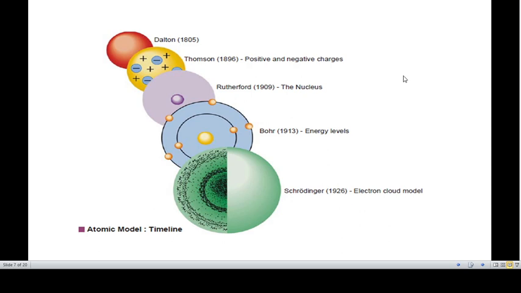So Niels Bohr proposed another model where the electrons revolve around the nucleus in fixed paths called orbits. As long as the electron is revolving in that orbit, its energy does not alter.